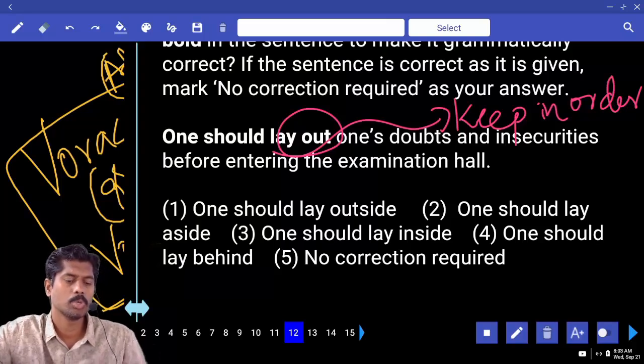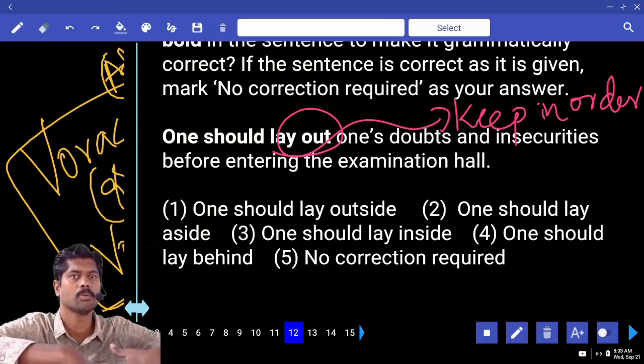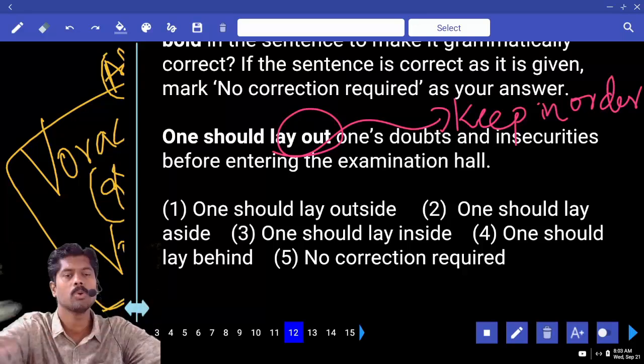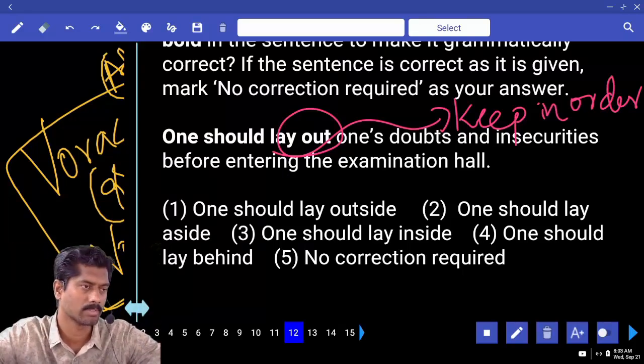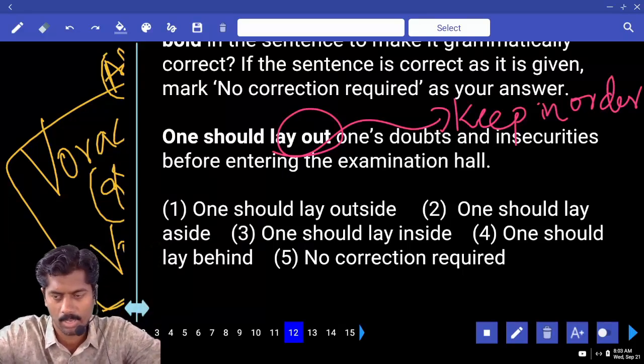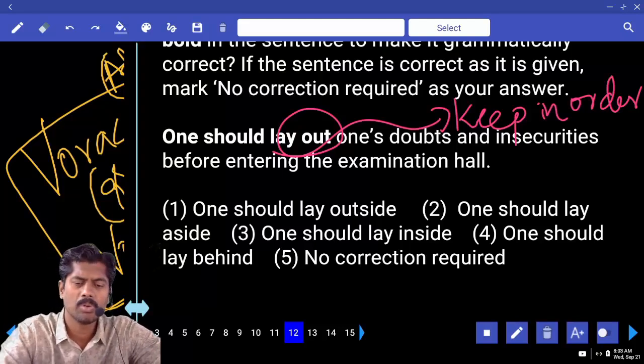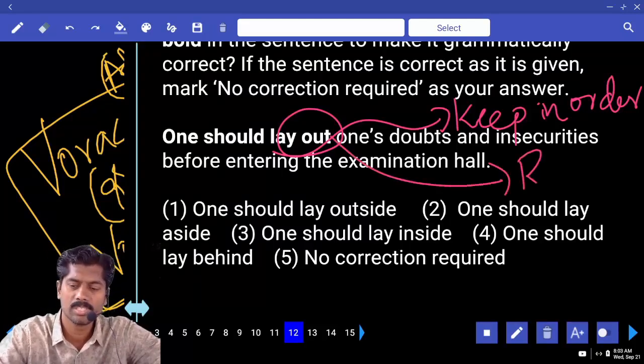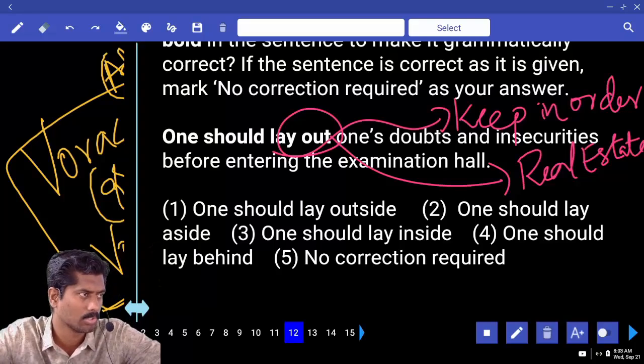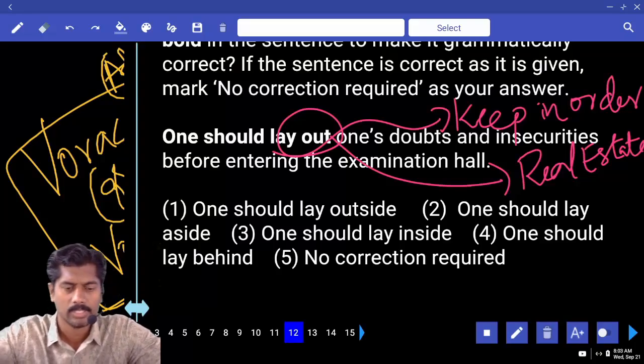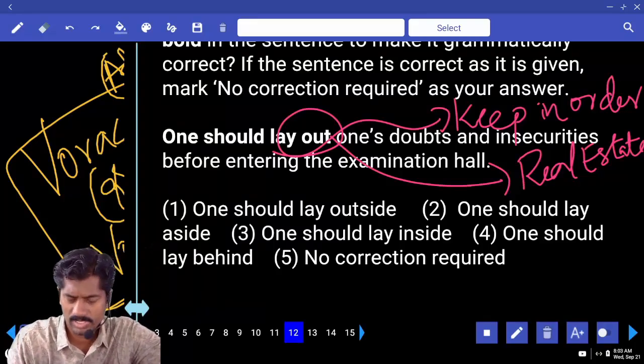Then the student had to lay out all the items of the bag. Layout has another meaning. It is used in real estate. It is a noun, a layout. The agriculture land has been converted into a layout. Have you ever heard of real estate? So lay out the doubts and insecurities.